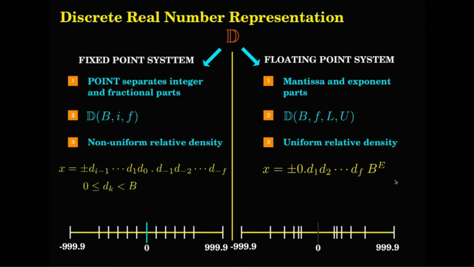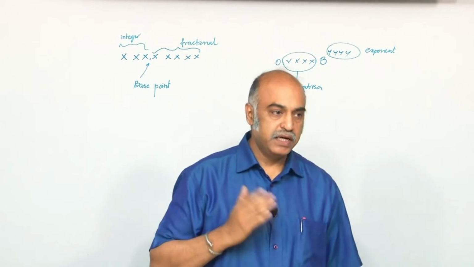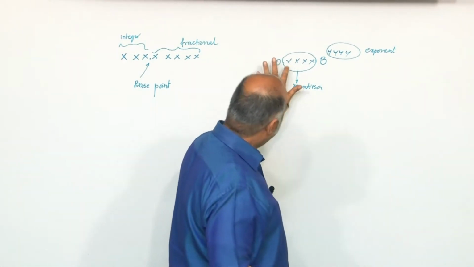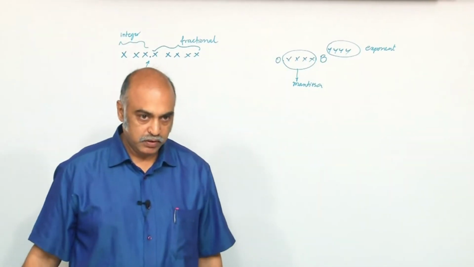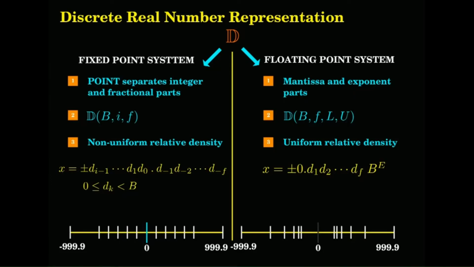Likewise, in the case of the floating point, the representation is something like this: 0 point. So, these are normalized representations of this particular floating point, where the integer portion of the mantissa is 0, or in some representations it is 1. So, that is the normalized point. Then the fractional part will come into the picture, 0 point fractional part.